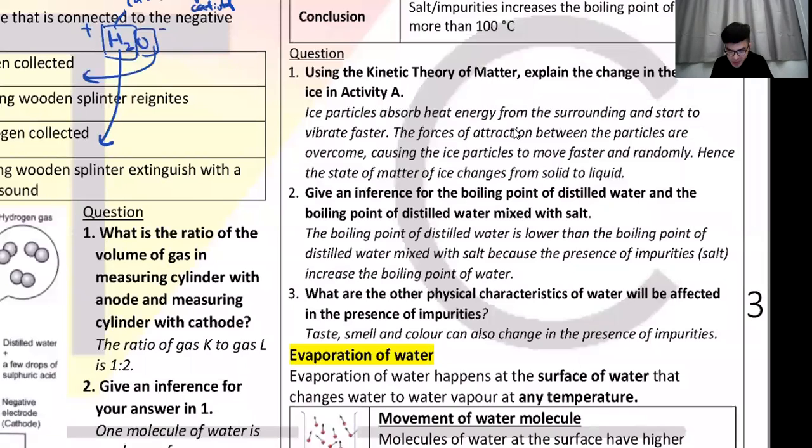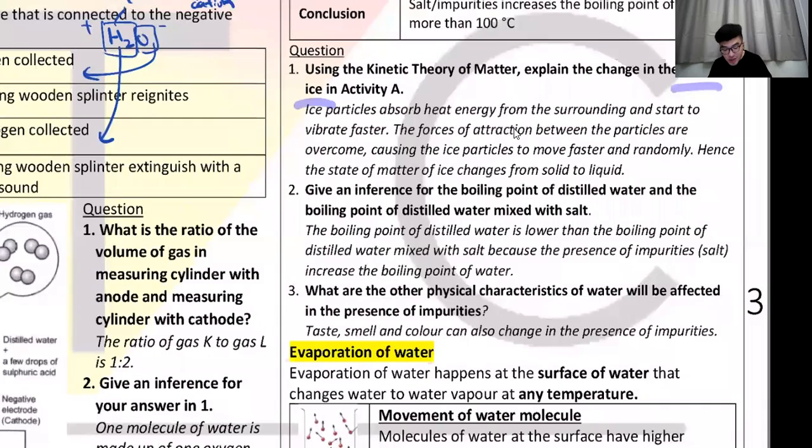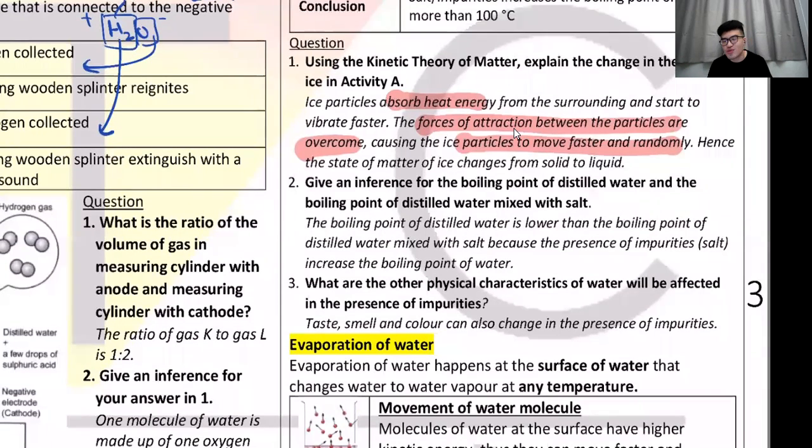Okay, so as you can see, the state change of ice. When ice is melting, what is it doing? It is absorbing heat energy. So force of attraction between particles are overcome. They break the force of attraction. Ice particles move faster and randomly. This should look like second nature to you. Please don't say you don't know this.